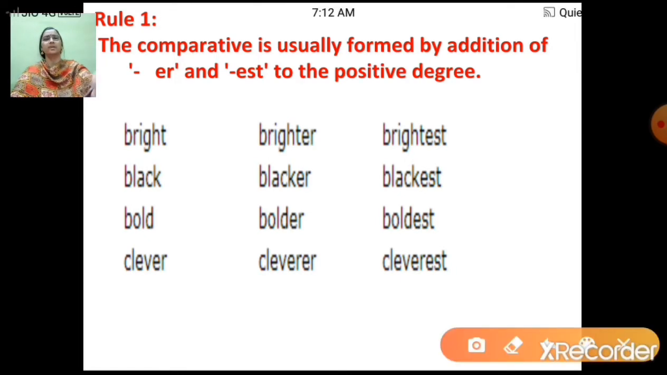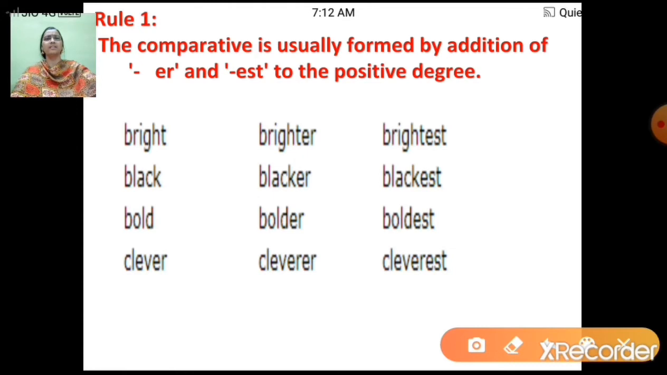Okay, now this is the positive degree, bright. Here it is brighter, and I'm adding er for the comparative degree, and for the superlative I'm adding est, so it will be brightest, right? Now we'll see the next example. Black, blacker, blackest. Bold, bolder, boldest.